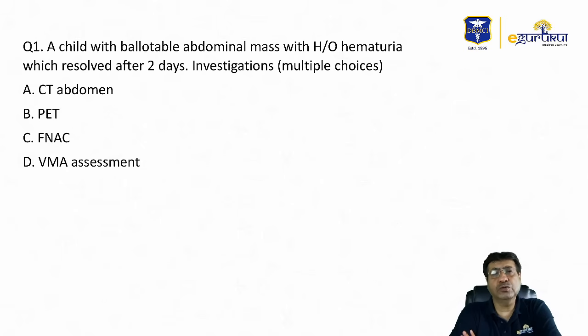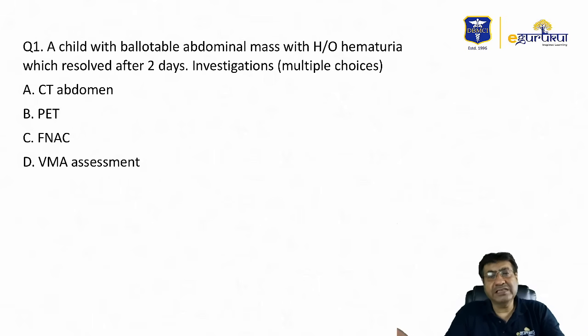Some students said the question asked for the best investigation, while others said this was a multiple choice question. Anyway, they were asking about a child presenting with a ballotable mass. Now, what is a ballotable mass? A ballotable mass is a palpable abdominal mass which can be moved up and down. If it occurs in children with a history of hematuria, there can be many differential diagnoses.